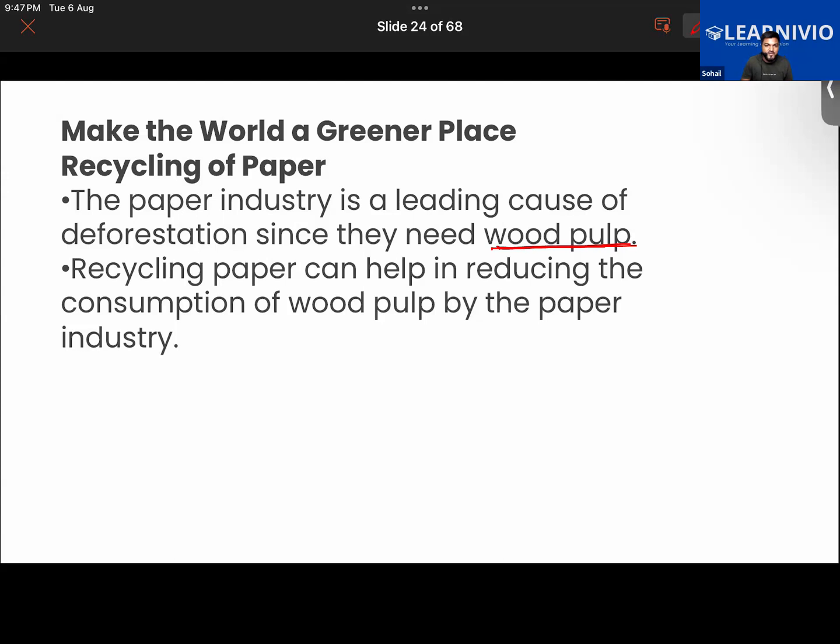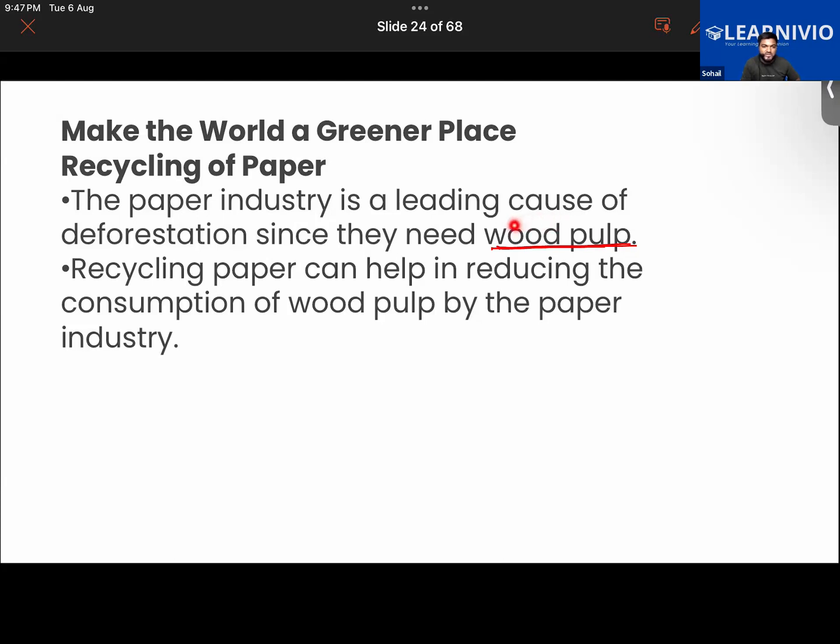So in the process of manufacture of paper, if you have some free time, watch a documentary on how paper is manufactured. It's not like you just dissolve wood powder into water and it becomes very soft. You have to add some chemicals into it also. Anyway, the main concern of our discussion is that in order to make our world a greener place, it is important that we recycle paper. So rather than burning waste paper, it should be recycled.